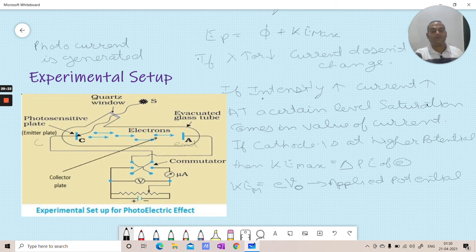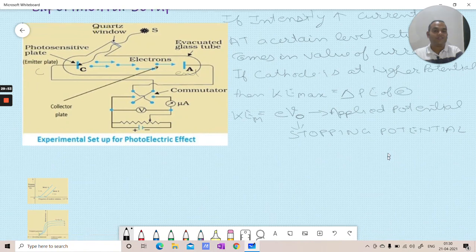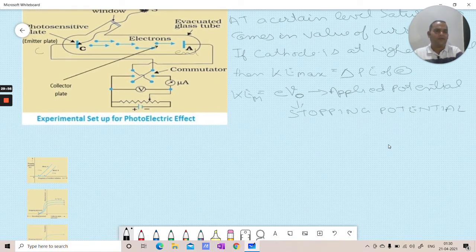This applied potential is called the stopping potential, because it stops the flow of electrons from cathode to anode, hence stops the photocurrent going through the tube. This is about stopping potential. It is basically negative, it cannot be positive, right?